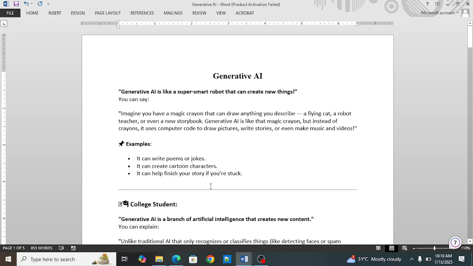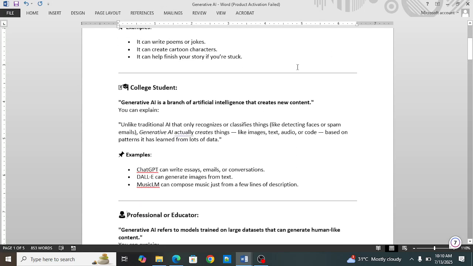If I explain this definition to a college student or a school student, then I can say generative AI is the branch of artificial intelligence that creates new content. Unlike traditional AI that only recognizes or classifies things, like detecting faces or spam emails, generative AI actually creates things like images, text, audio, or code based on the patterns it has learned from lots of data.